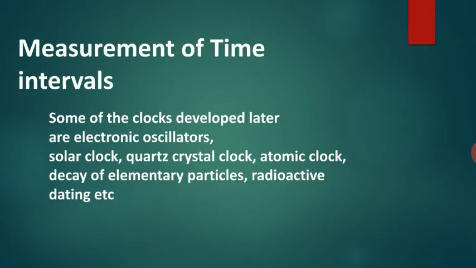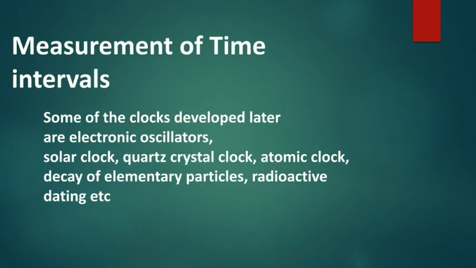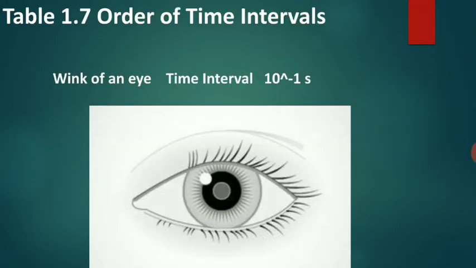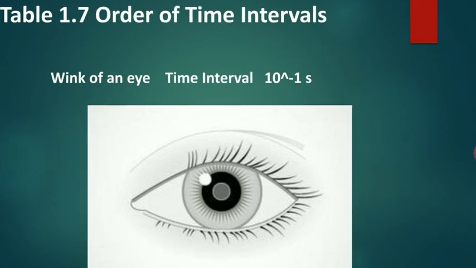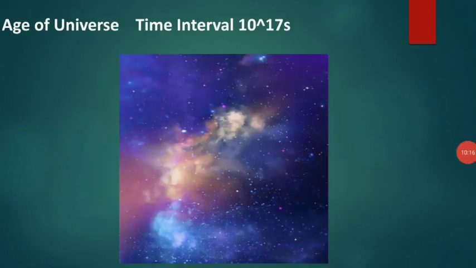Measurement of time intervals. Some of the clocks developed later are electronic oscillators, solar clock, quartz crystal clock, atomic clock, decay of elementary particles, radioactive dating, etc. Table 1.7 Order of the time intervals. Wink of an eye, time interval 10 power minus 1 second. Age of universe, time interval 10 power 17 second.